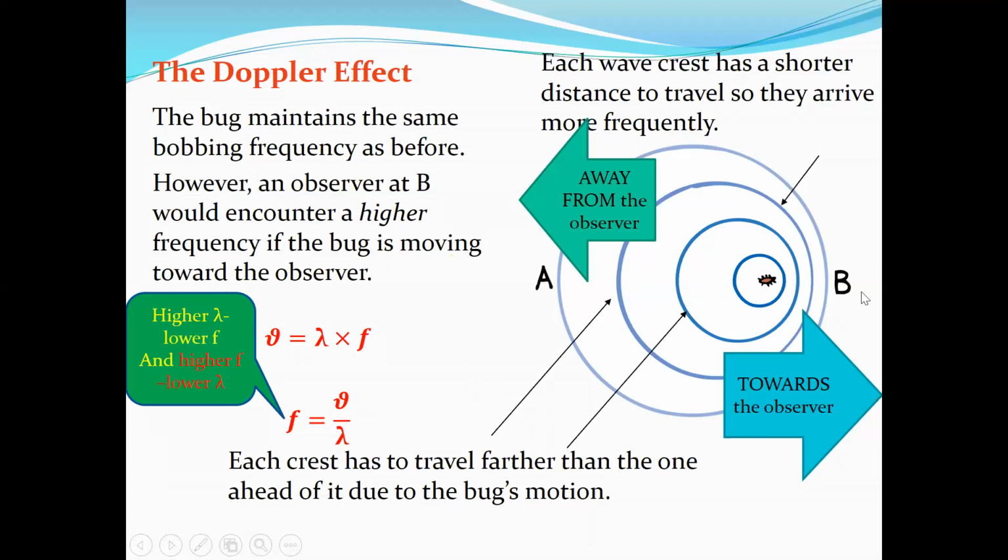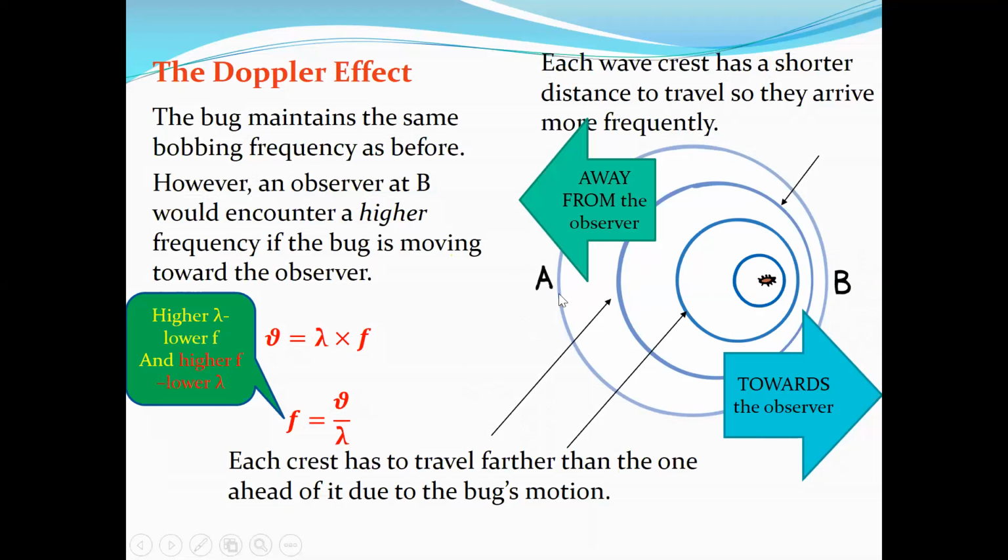So if you are the observer at B, when it comes to point B, it's going to be higher frequency because wavelength is going to be smaller and the speed of the waves is the same.